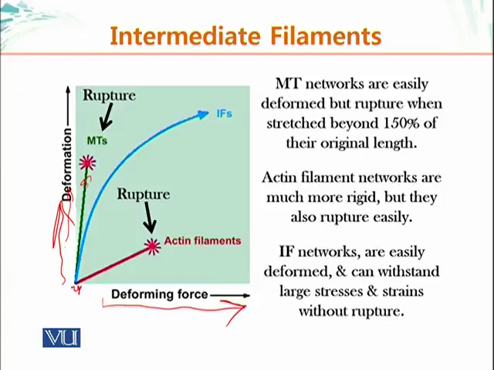So even with a small force, microtubules can deform easily, but they also rupture. They cannot take too much of this deforming force, beyond 150%, for example, of their original length. Actin networks are more rigid. They do not deform as much, but they can take more deforming force. However, they do not deform easily. They are more rigid, but they also rupture at a certain point. Intermediate filament networks are easily deformed, and they can take a larger amount of deforming force without rupturing.